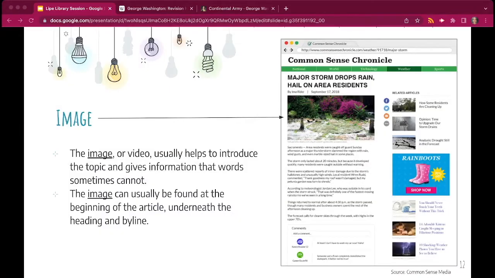The image or video usually helps to introduce the topic and gives information that words sometimes can't. The image can usually be found at the beginning of the article, underneath the heading and byline. Using the CRAP test when looking at the picture is also going to help you determine the overall credibility of the article. I've personally seen articles that use older pictures, and that was an indication that this is probably not a legitimate article.